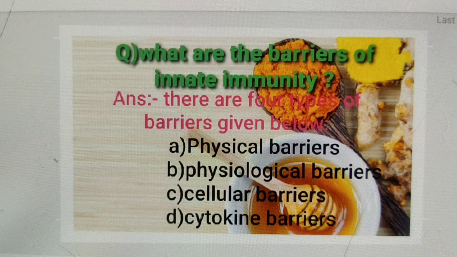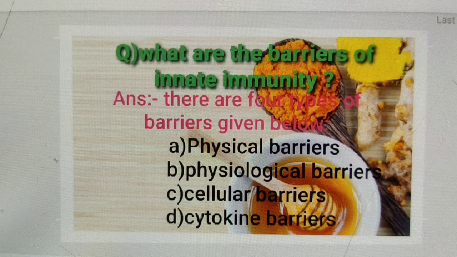Next, physiological barriers: acid in the stomach, saliva in the mouth, and tears from the eyes all prevent microbial growth. Cellular barriers means certain types of leukocytes, WBC, of our body like polymorphonuclear leukocytes (PMNL) neutrophils and monocytes, natural killer type of lymphocytes in the blood, as well as macrophages in tissues, which can phagocytose and destroy microbes.